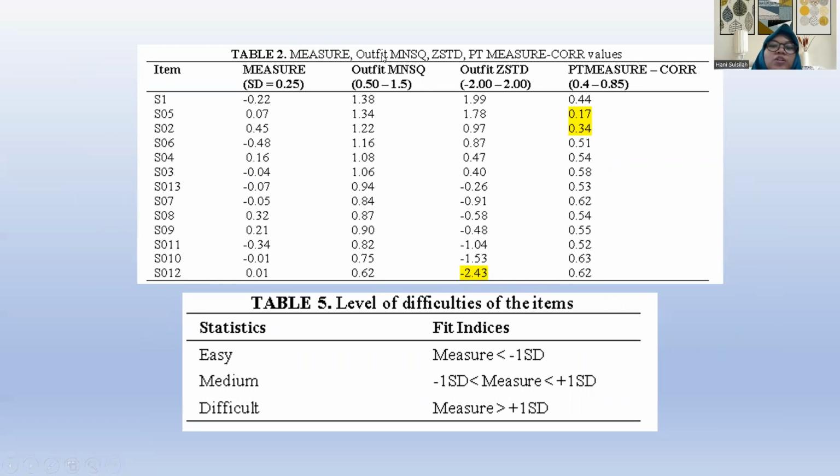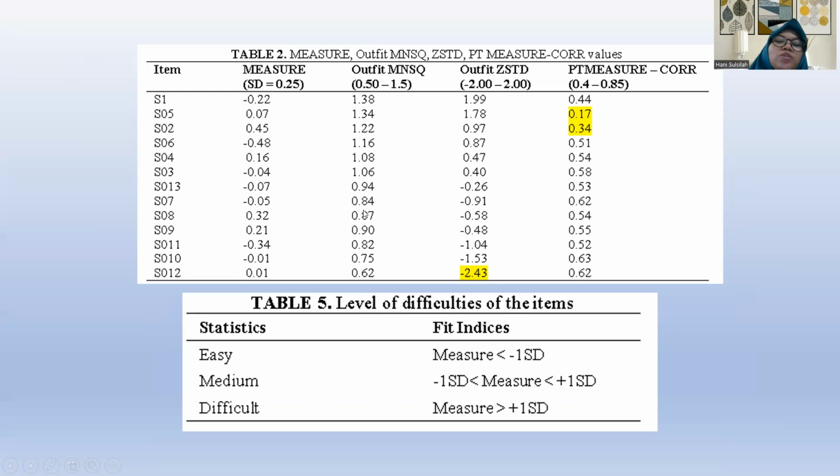Here are the measure, outfit mean square and ZSTD, and also point measure correlation values. We know that the outfit MNSQ has a fit index of 0.5 to 1.5.